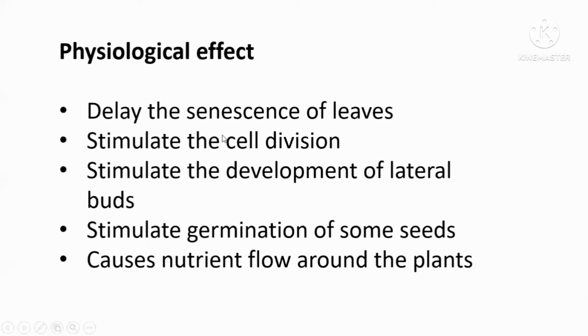Next, we will discuss the physiological effects of the cytokinin. So the first thing is the delay in the senescence of the leaves. So what do you mean by this delay of the senescence of leaves? So here, what do you mean by the senescence of leaves?